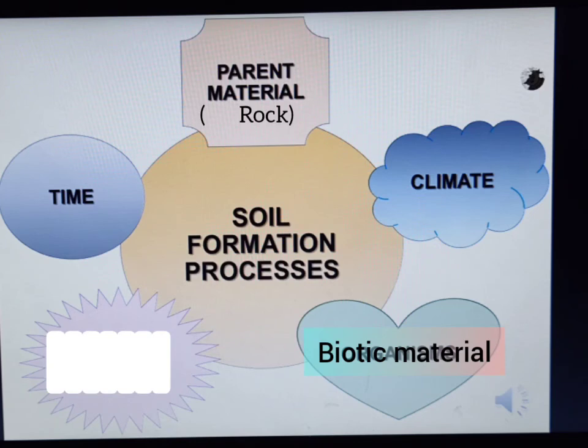Humans use soil, gifted by nature, as a resource. It is mainly used for agricultural purposes, for getting higher production. Different types of chemical fertilizers and insecticides are used profusely. However, this leads to the degradation of soil.